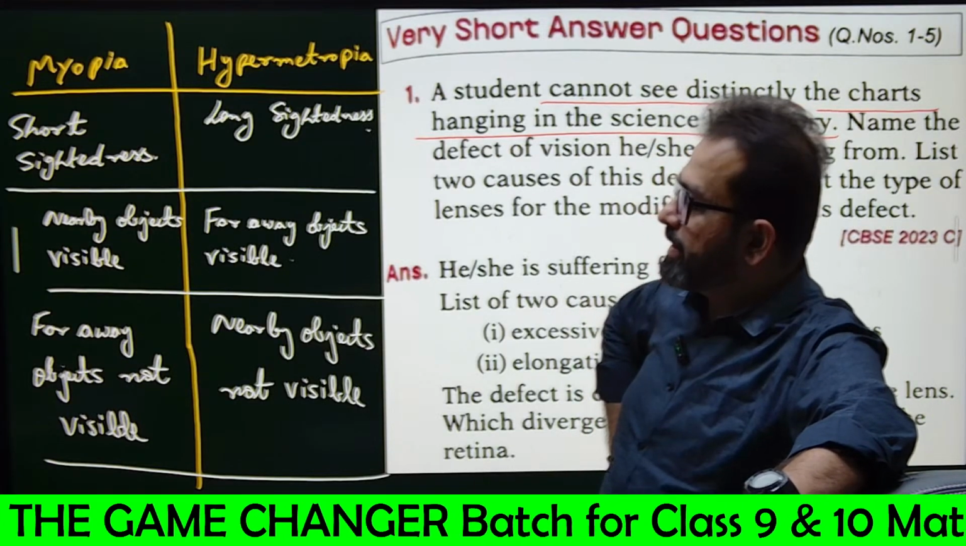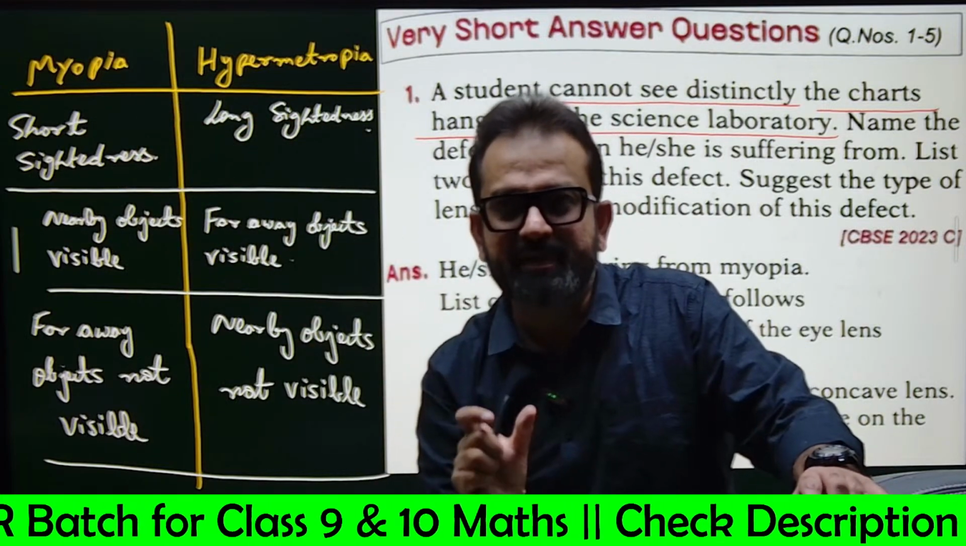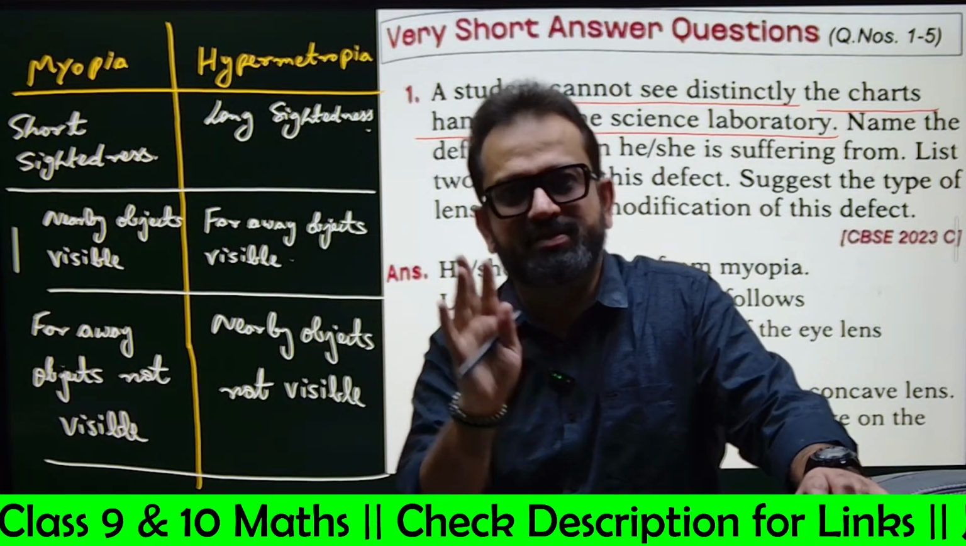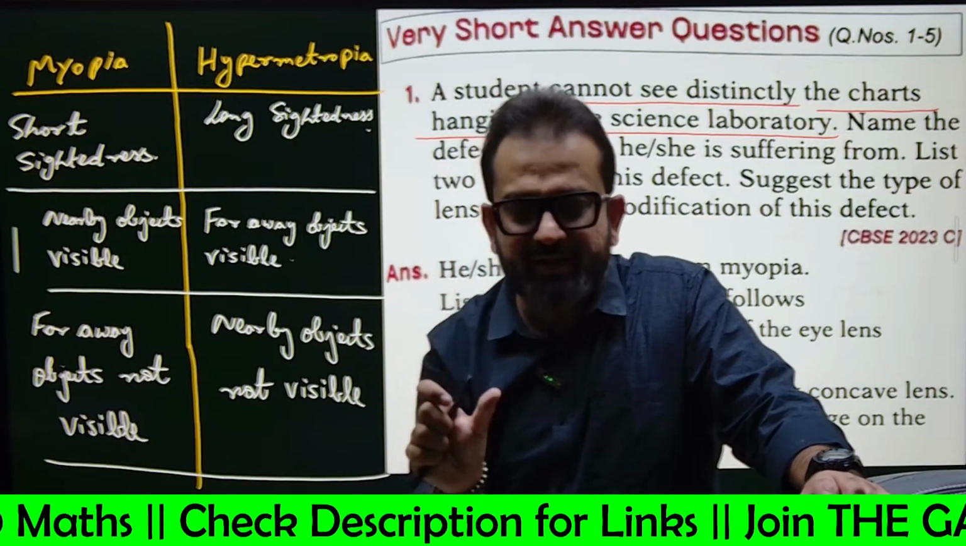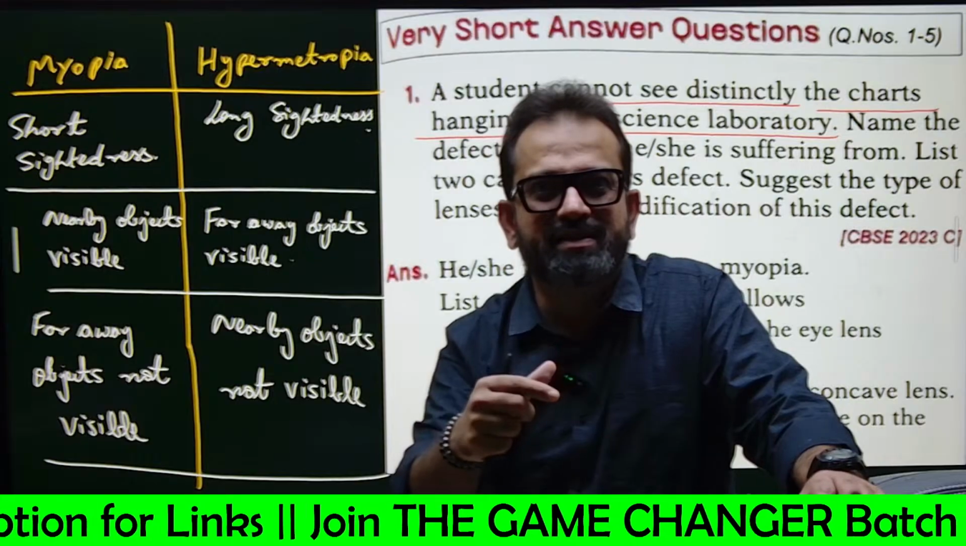Now this is myopia. That means short spelling, short-sightedness. Short-sightedness means short distant objects are visible. Short-sightedness means nearby objects are visible. Short away distance objects are visible.